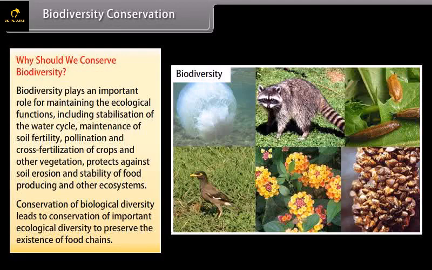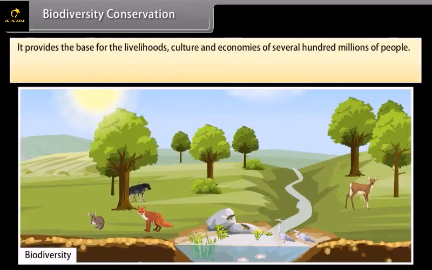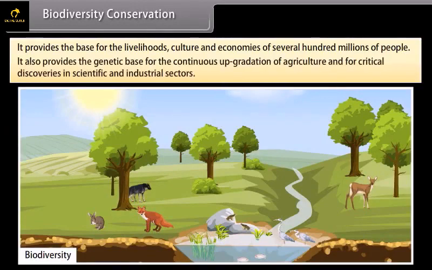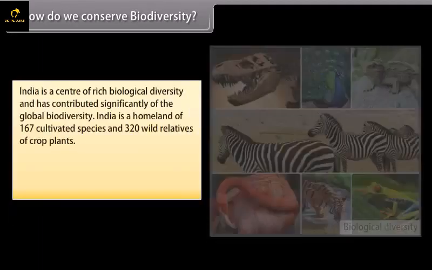Conservation of biological diversity leads to conservation of important ecological diversity to preserve the existence of food chains. It provides the base for the livelihoods, culture and economies of several hundred millions of people. It also provides the genetic base for the continuous upgradation of agriculture and for critical discoveries in scientific and industrial sectors. How do we conserve biodiversity?